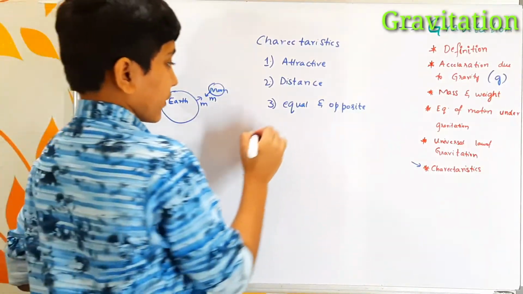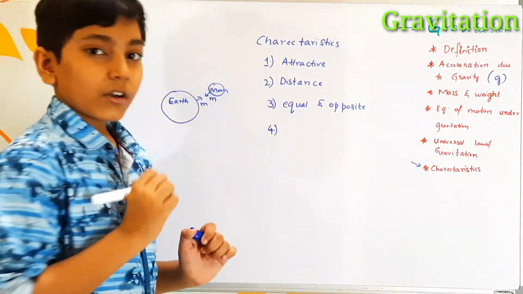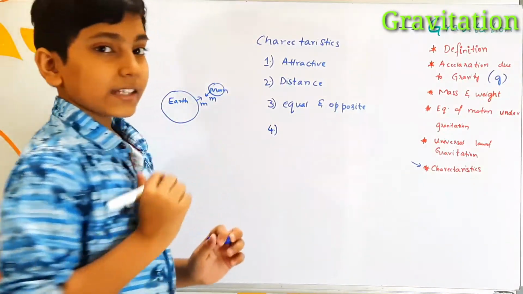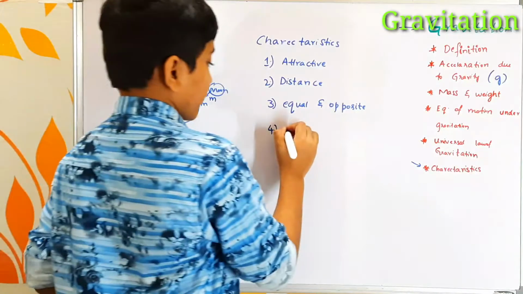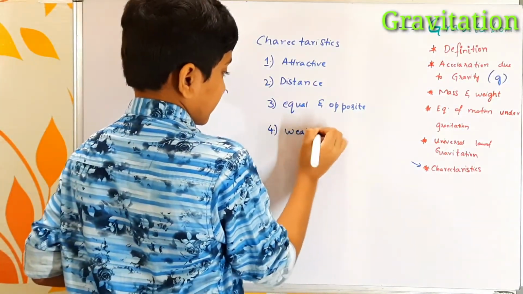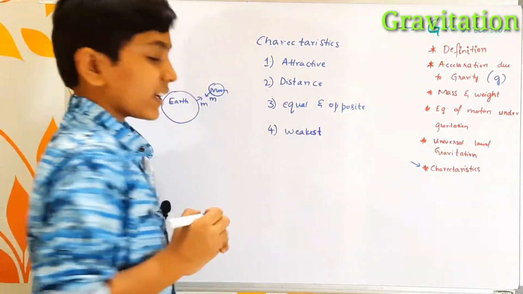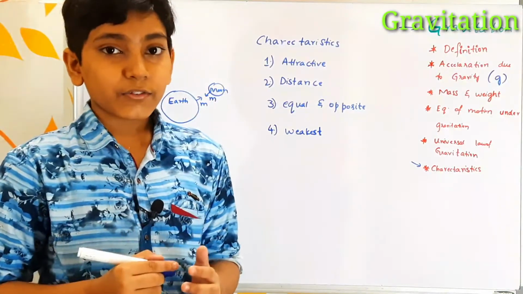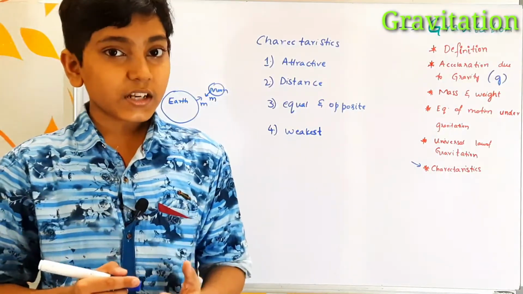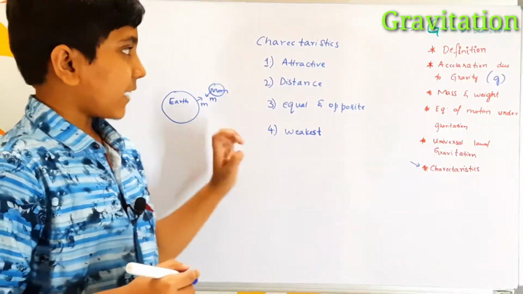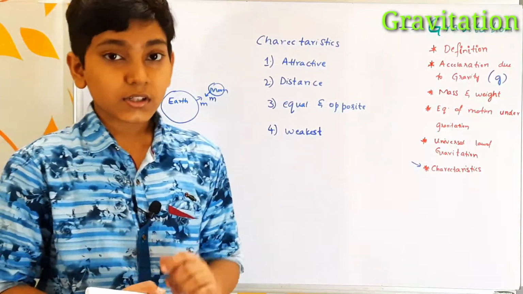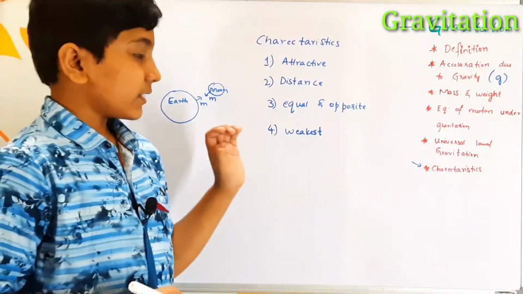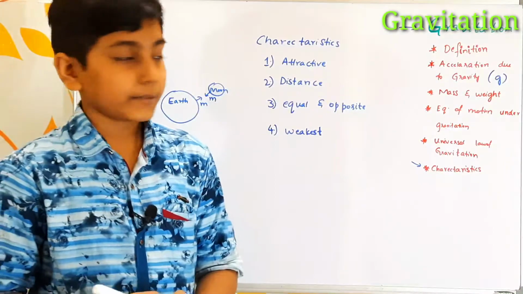The fourth characteristic is that this gravitational force is the weakest force in nature. When compared to the nuclear force, magnetic force, electrostatic force, frictional force and others, the gravitational force is the weakest force. If there is a low mass, then the gravitational force is very weak.